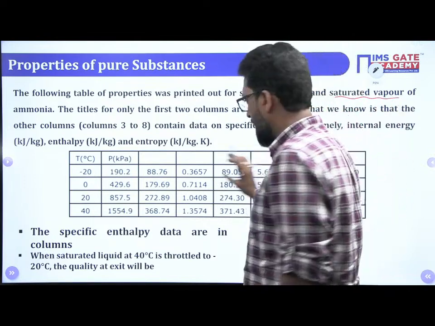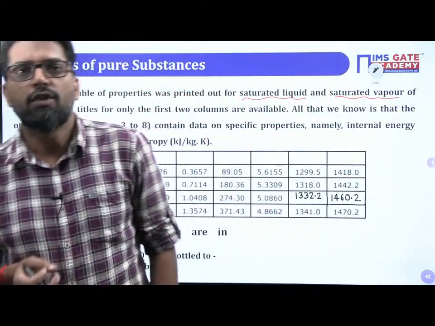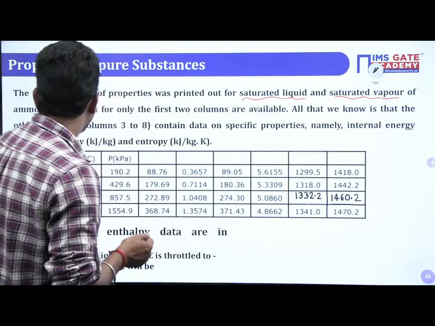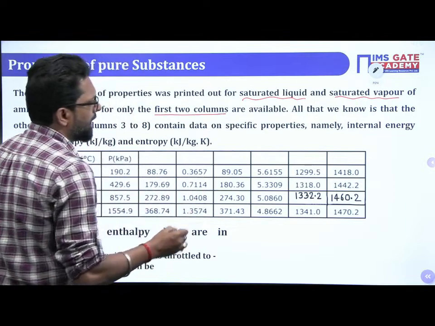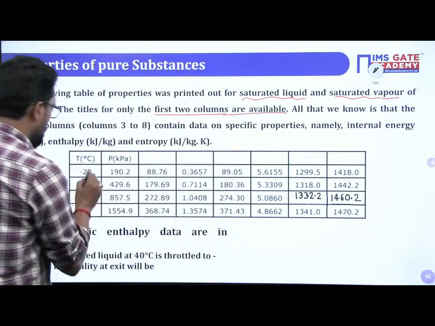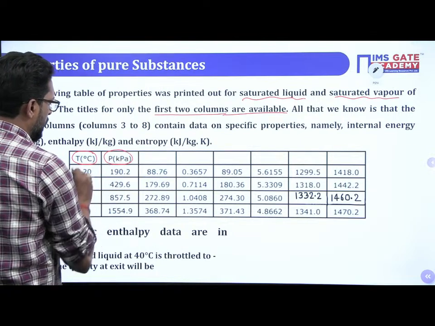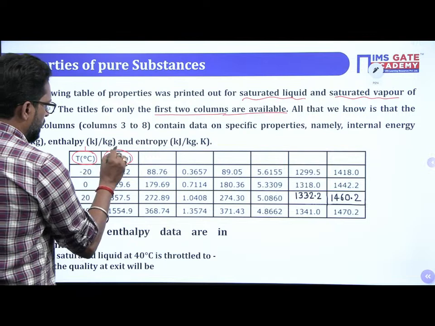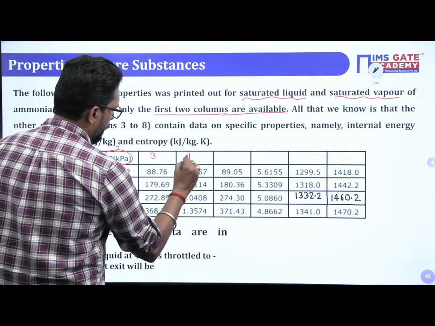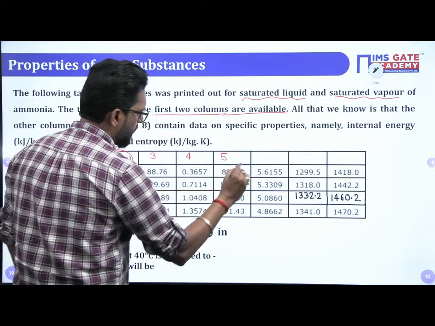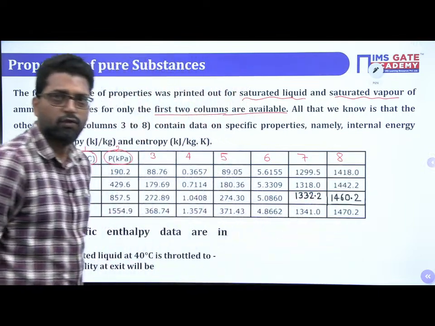That means these tables correspond to the saturated liquid property and saturated vapor property. The titles for only the first two columns are available. So this is your temperature and this is your pressure. This is column number 1, 2, 3, 4, 5, 6, 7, and this is your 8. So there are 8 columns.